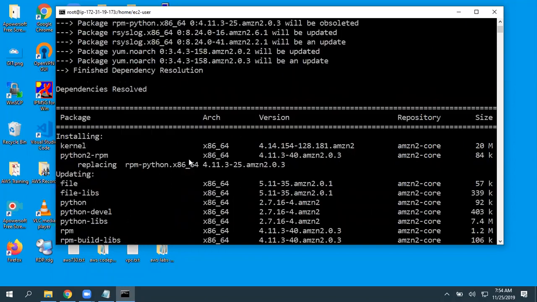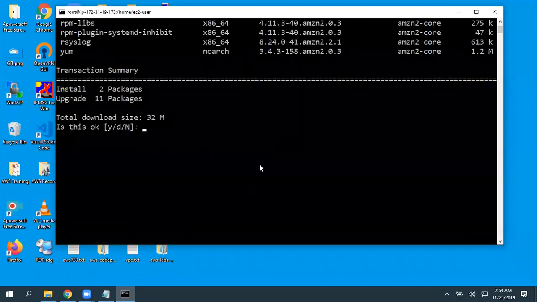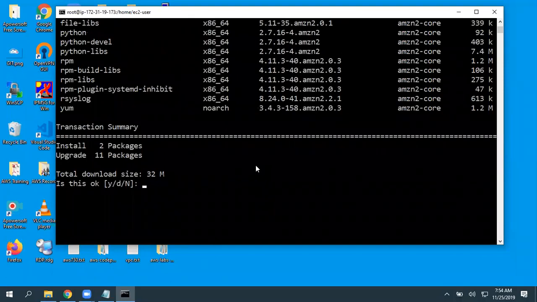So you can read this. If you think everything is good and your application or your own files are not going to be affected, then you can give Y, that is nothing but yes. If you give D, it just downloads metadata. If you give N, it is going to cancel.